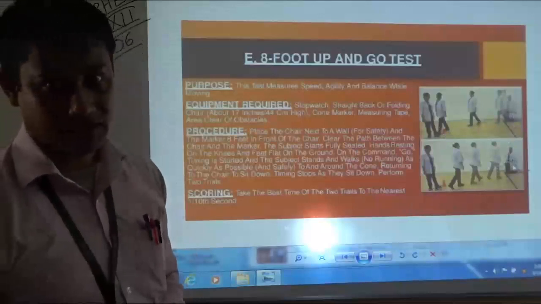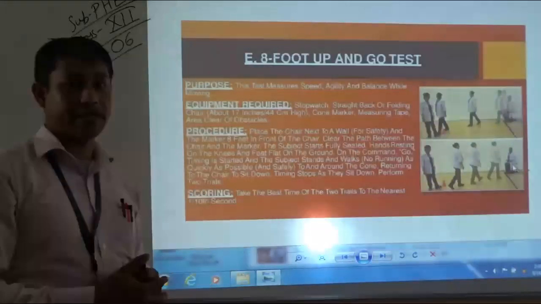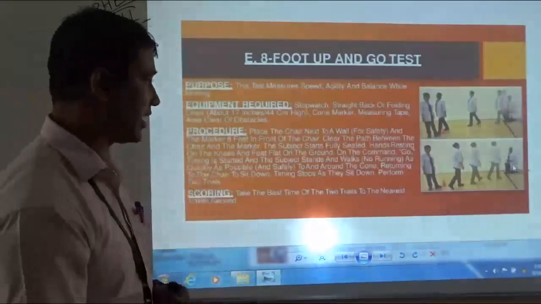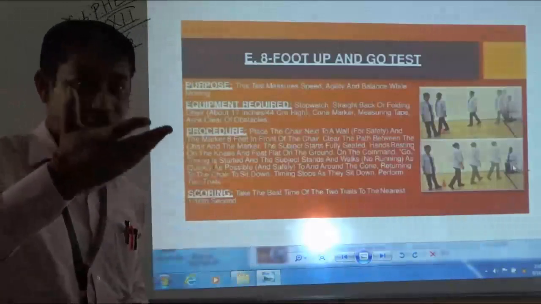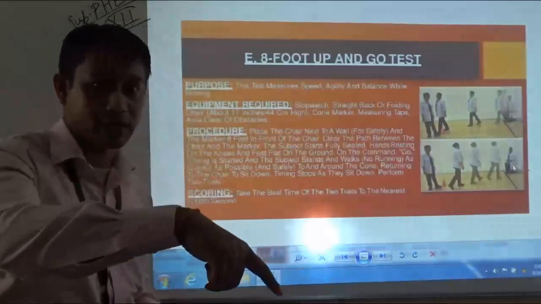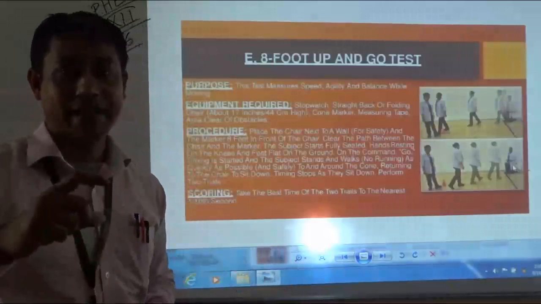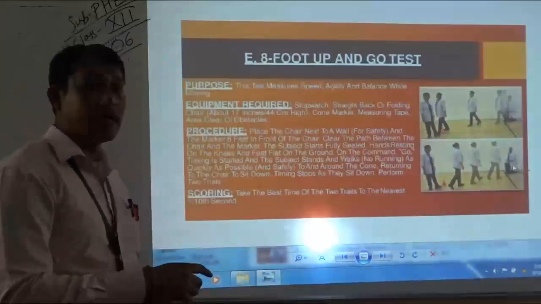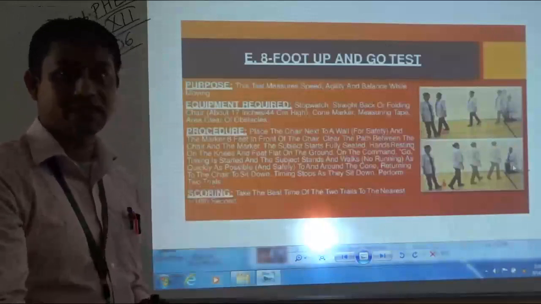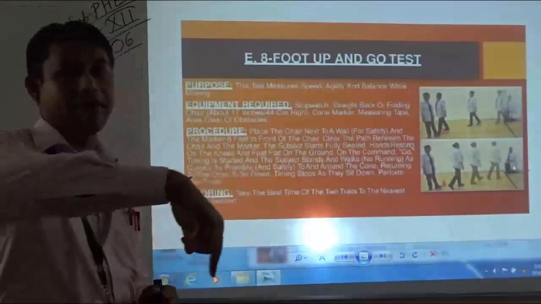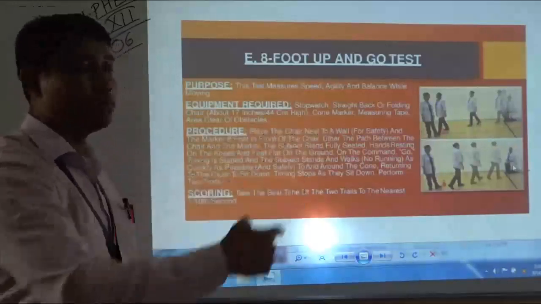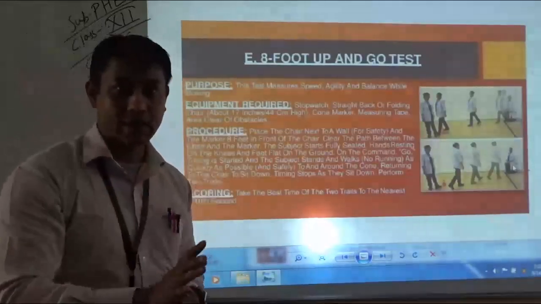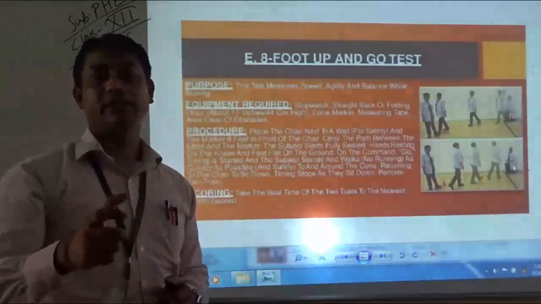on the chair. The timing will be recorded by the examiner, that is, how much time the subject takes in getting up from the chair, moving towards the cone that is placed exactly 8 feet from the chair, and after reaching the cone, going around it and moving back to the chair and sitting down.